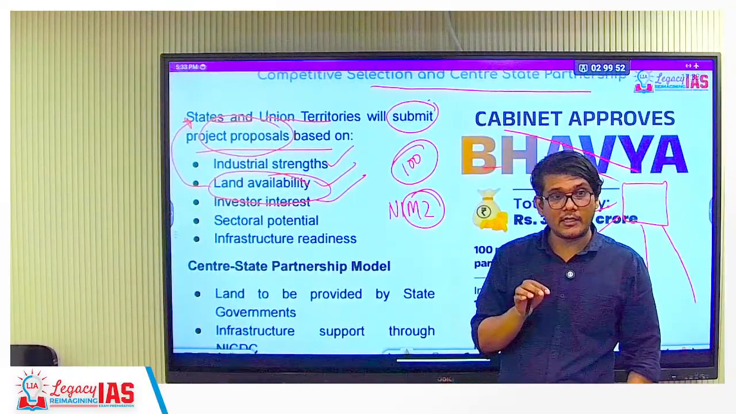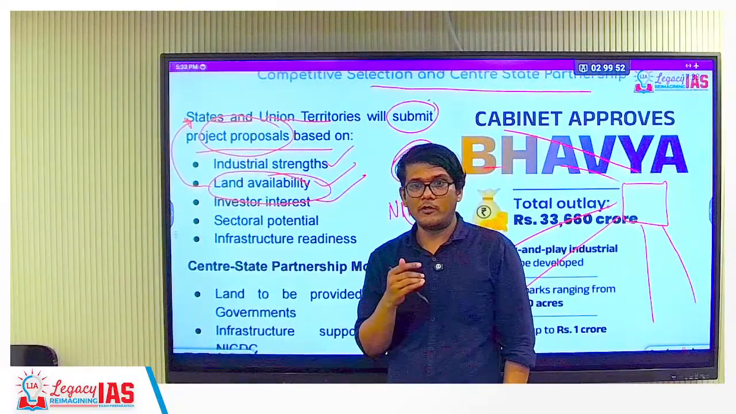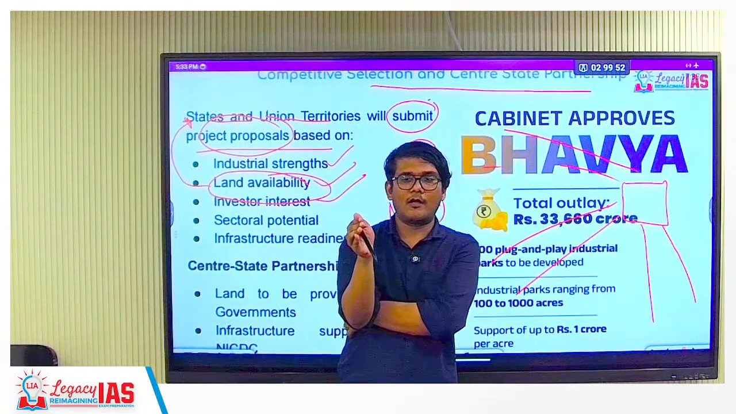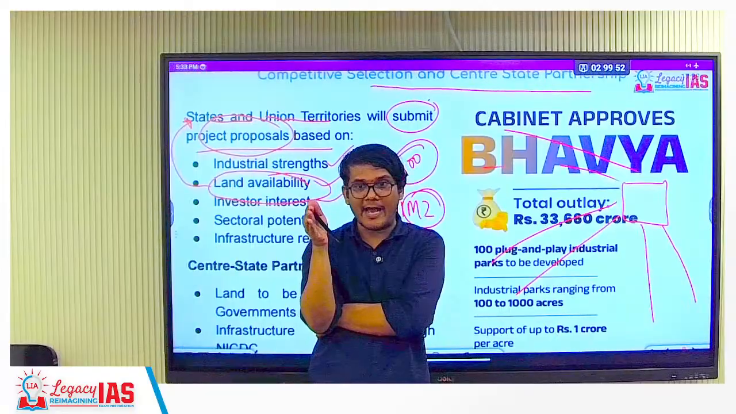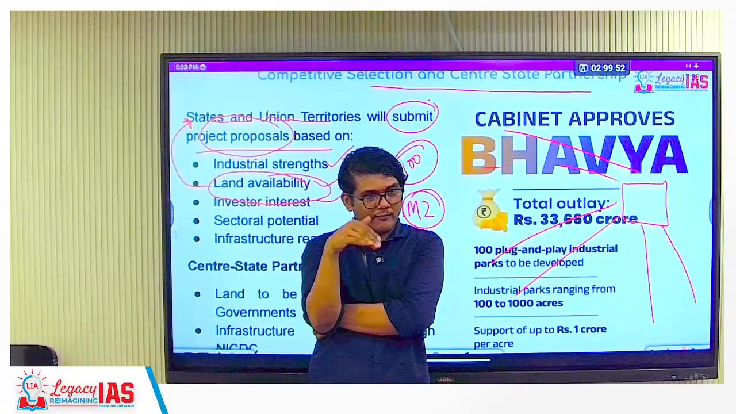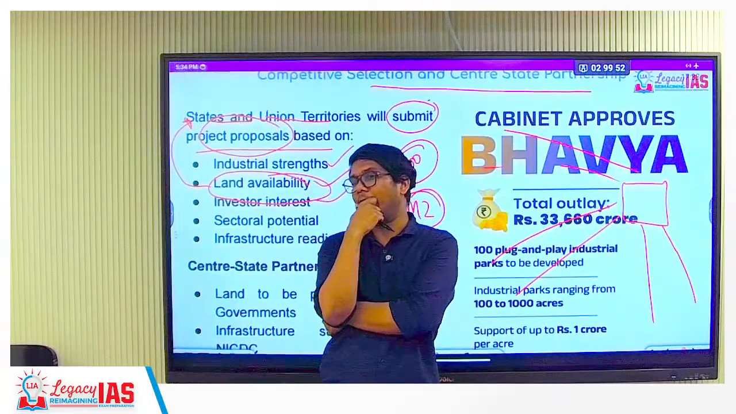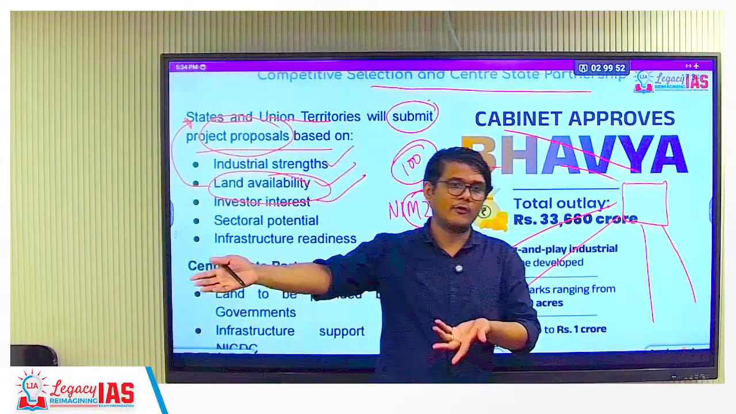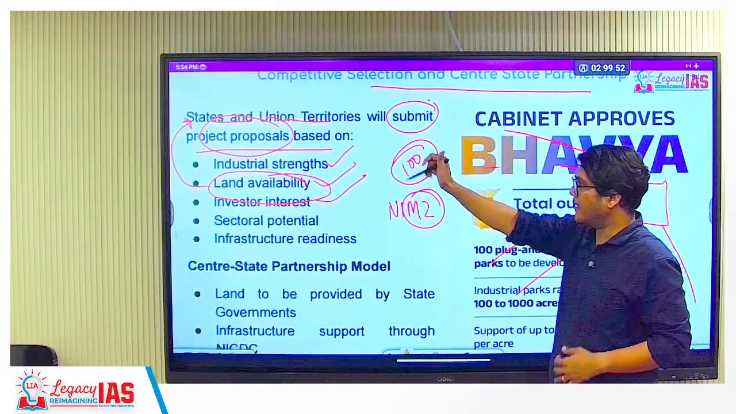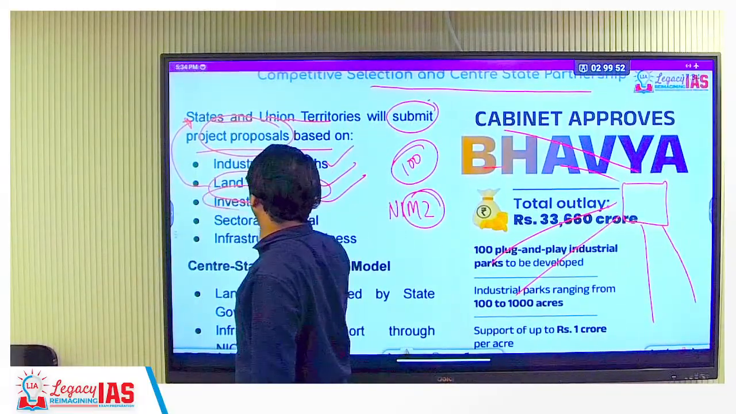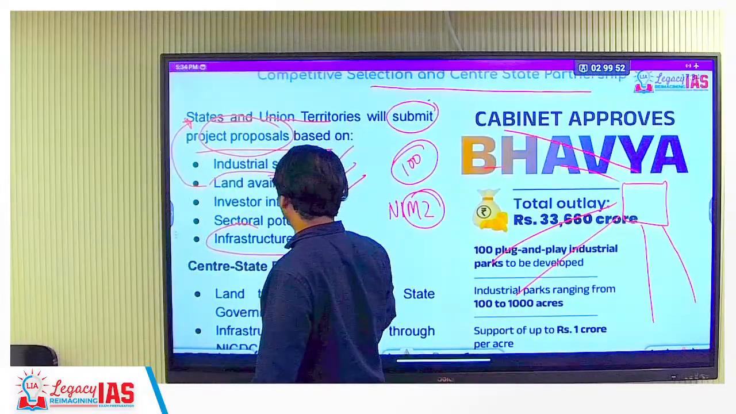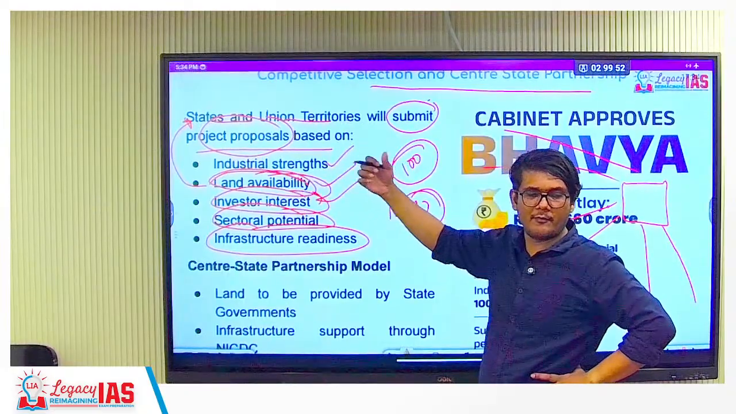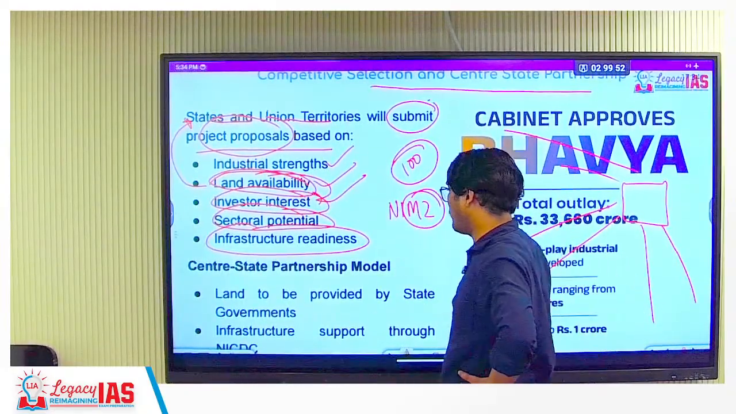Land is a subject under the state government. We have seen this. We needed land from the West Bengal government to fence the border. We have an international border. The previous government was delaying the transfer of land. Now the government changed, and the very first thing it did was transfer the land for the fencing project. So land is a state subject. The state will provide it. Investor interest, sectoral potential, infrastructure readiness, all these things the state government will provide, and based on that the central government will decide where to go ahead.